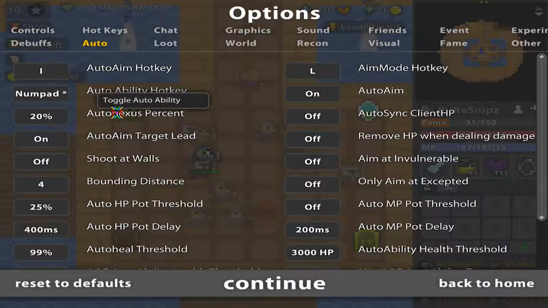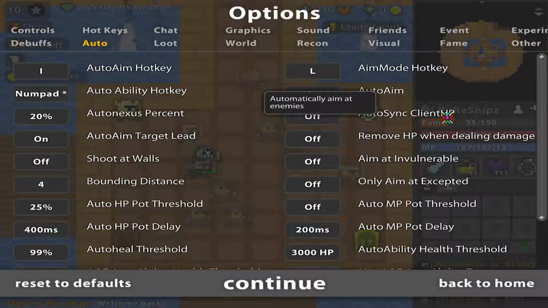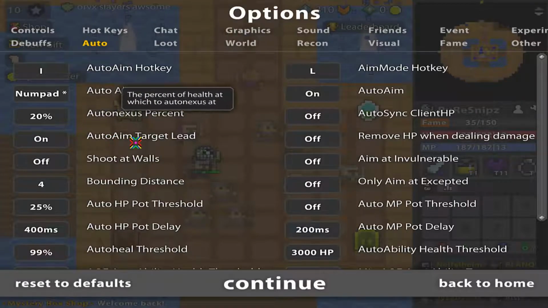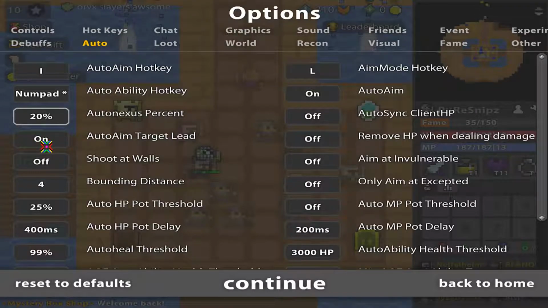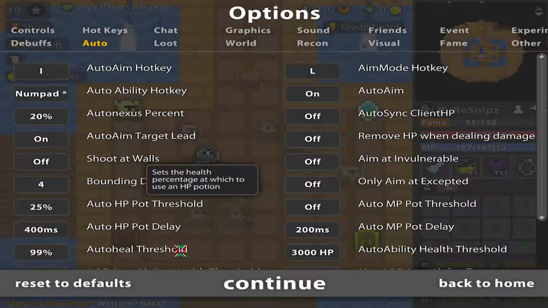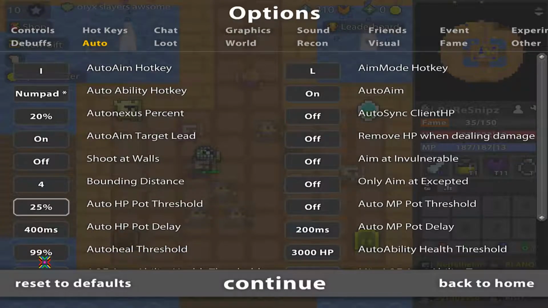Auto ability hotkey. This is useful for like a warrior. But I just put it on numpad star because I only need it on my warrior. So I just need to toggle it once. Auto aim on. My auto nexus percent, I put it at 20%, because it's 1/5 of your health, then it will nexus. I also have HP threshold. I put it on 25%. I'll explain why. Just give me a second.